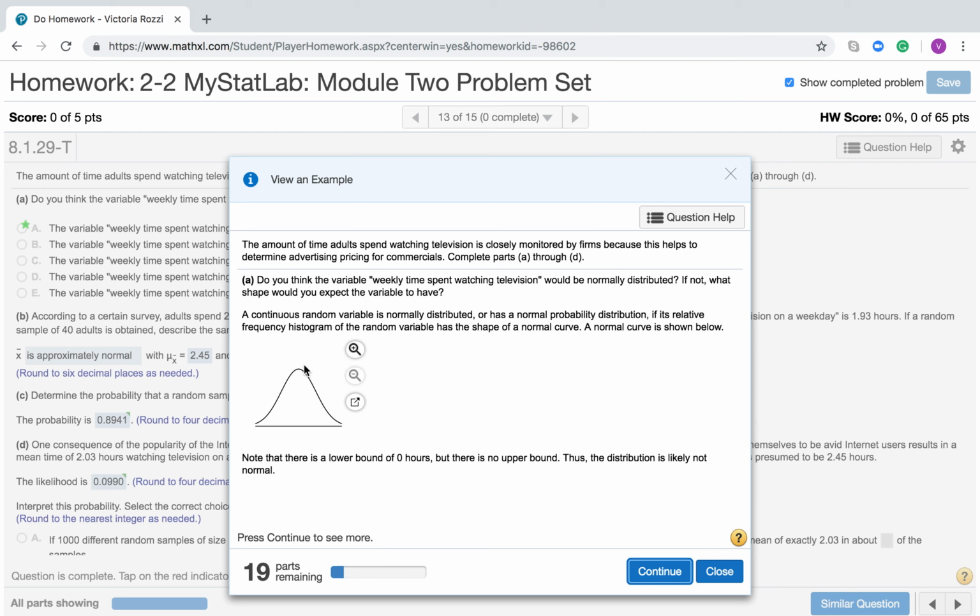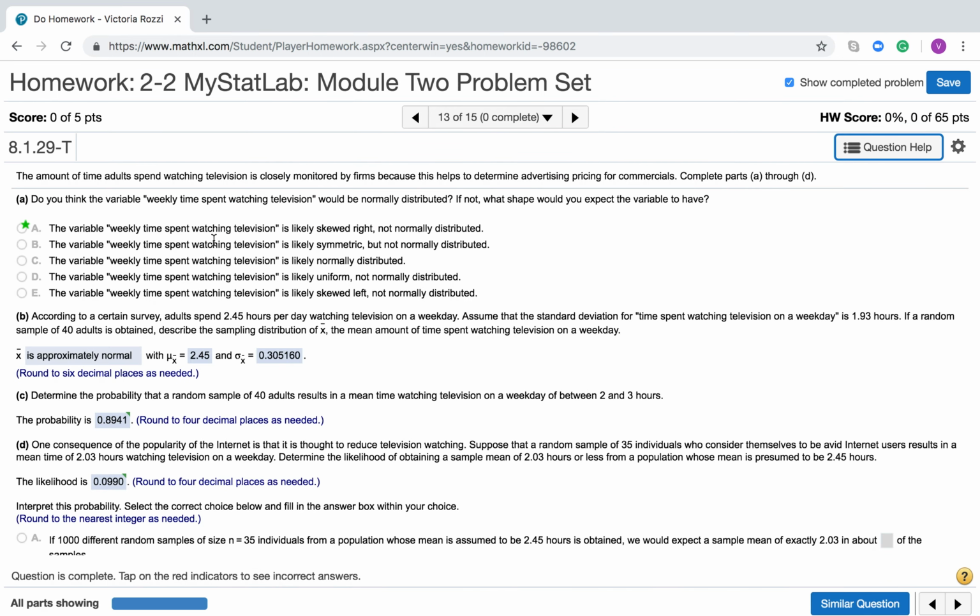Now, if you think about this continuing on and on, and not knowing where it's going to end necessarily and how many people are going to be watching lots of TV, this could be very right skewed. So the correct answer here is that it's likely skewed right and not normally distributed. And again, you can read through that explanation. It's a really good explanation of why they think that it's right skewed.